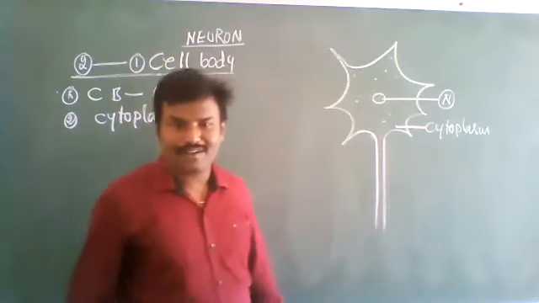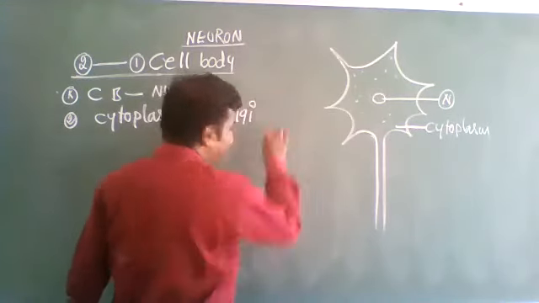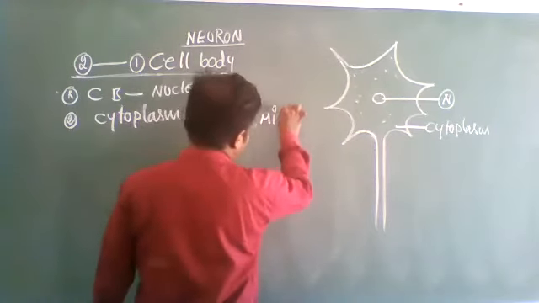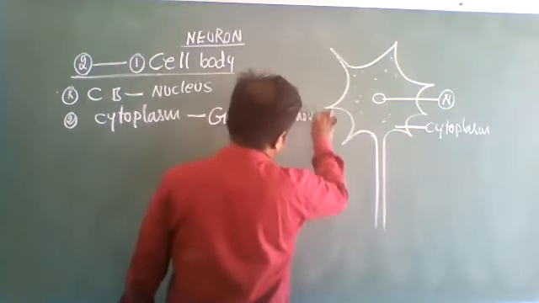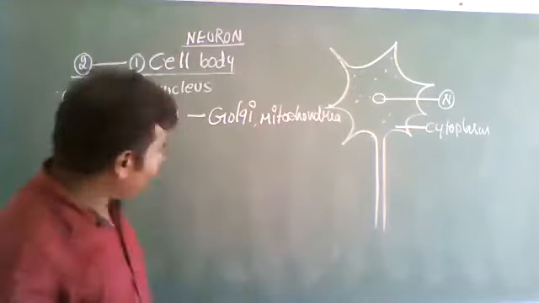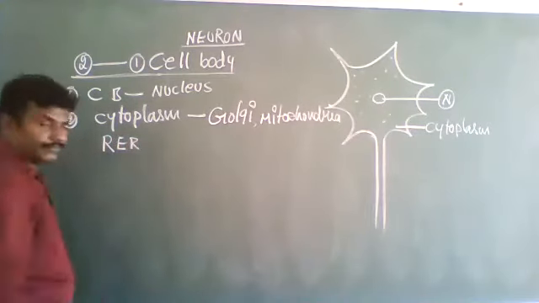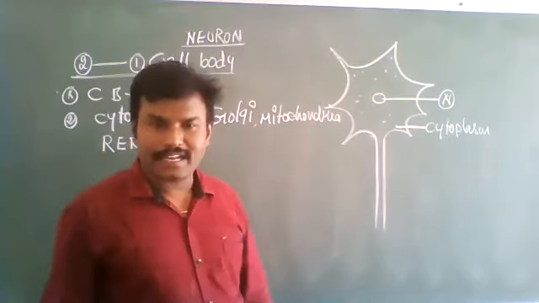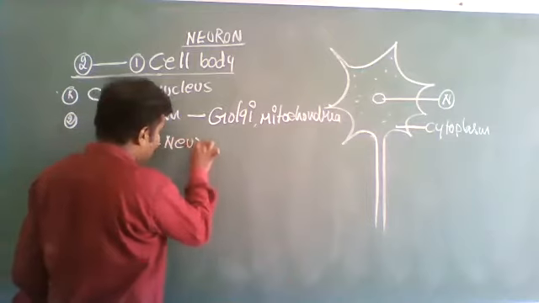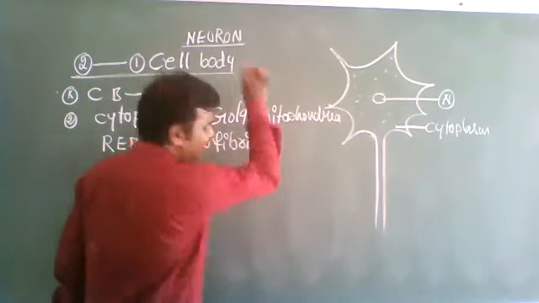A numerous number of organelles, that is Golgi complex, Golgi apparatus, mitochondria, rough endoplasmic reticulum, and neurofibrils.